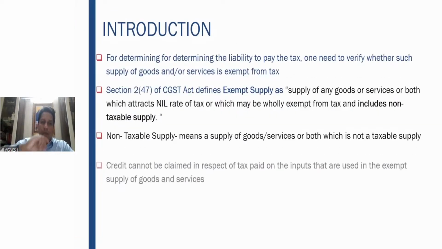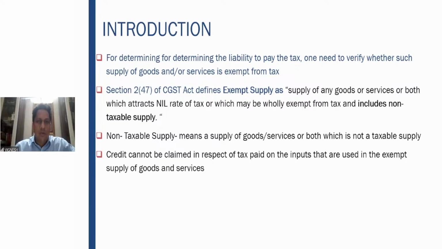So moving forward, first of all, when you have to decide whether a particular supply is chargeable to tax or not, the most important point is to verify whether such supply of goods or services is exempt from tax. You need to understand very clearly whether the said supply is exempt or taxable before deciding whether the person is liable to pay the tax or not. So what is the definition of exempt supply, which is given as per Section 2(47)?